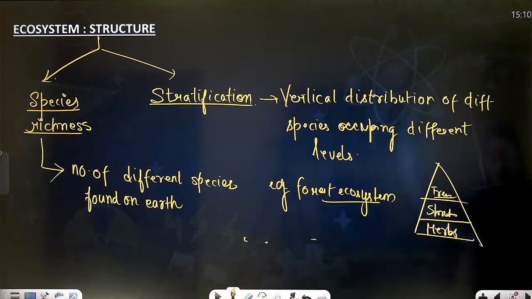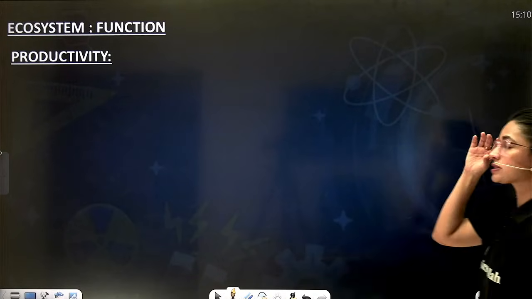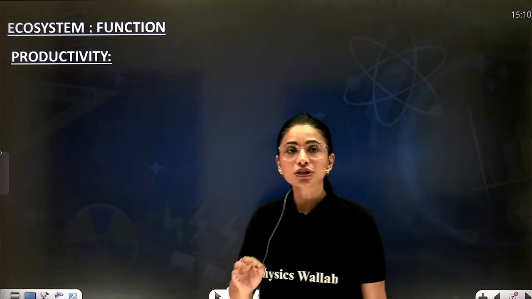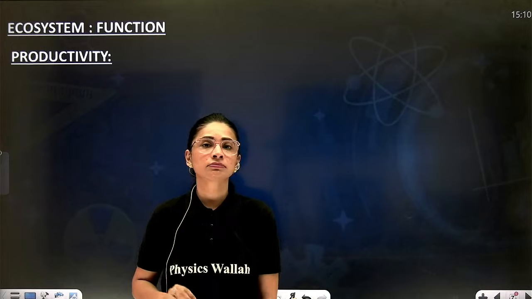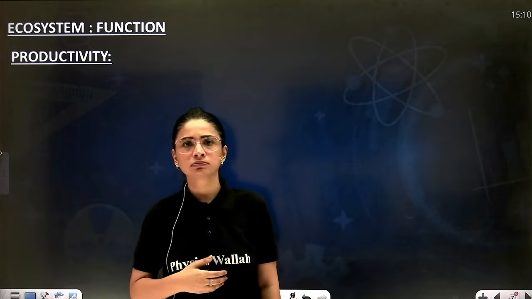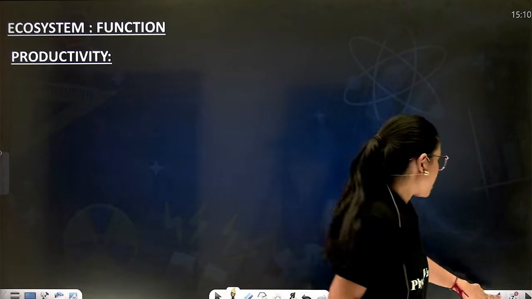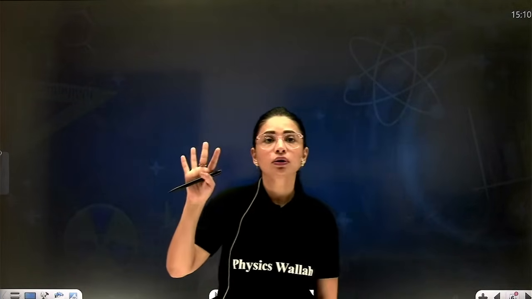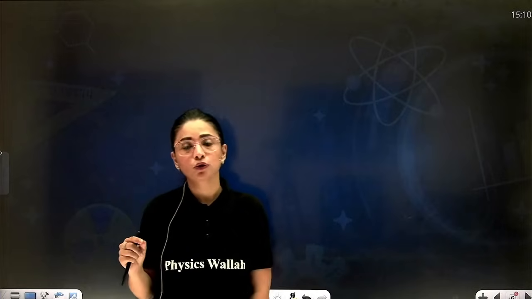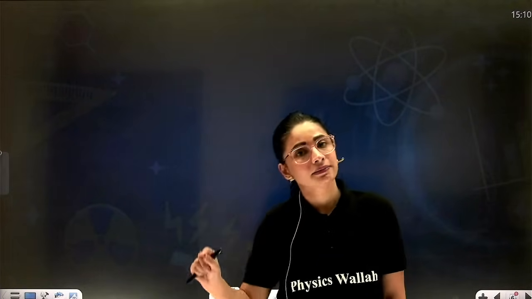Now, talking about the functional aspect of the ecosystem. To run an ecosystem and make it more stable, beta, there are 4 different functions which an ecosystem should perform for maintaining stability.